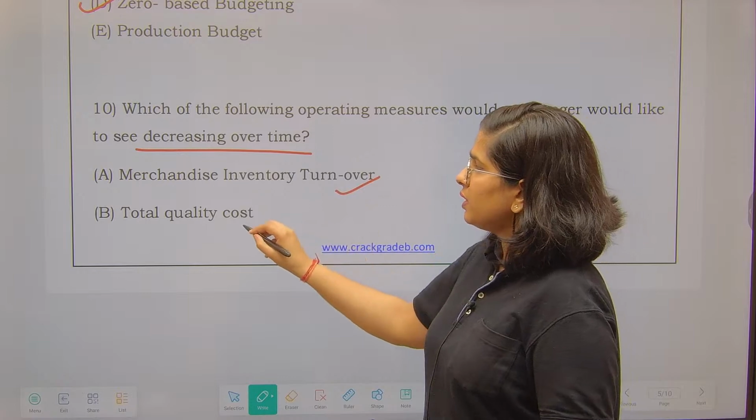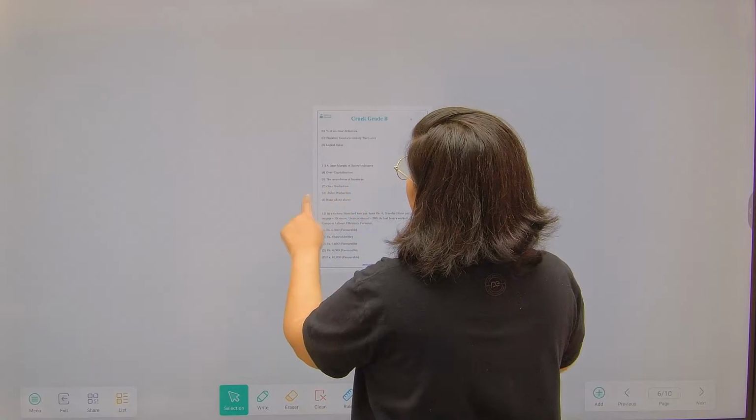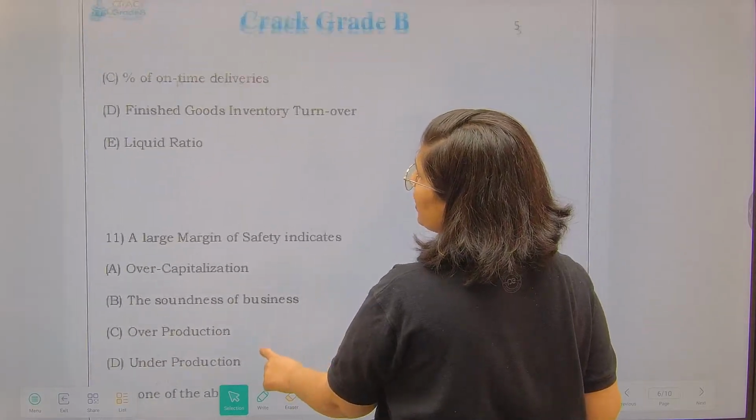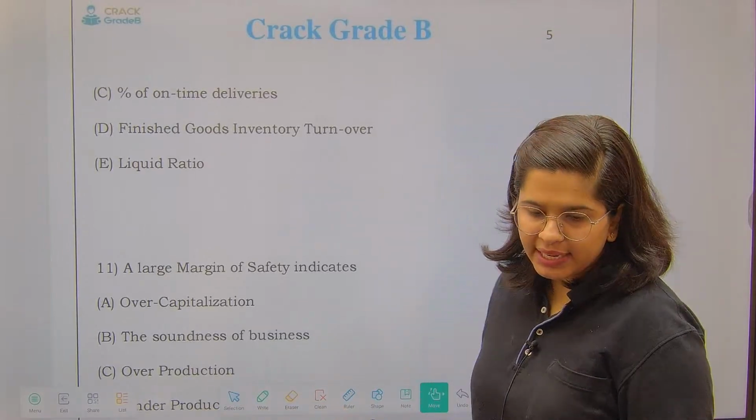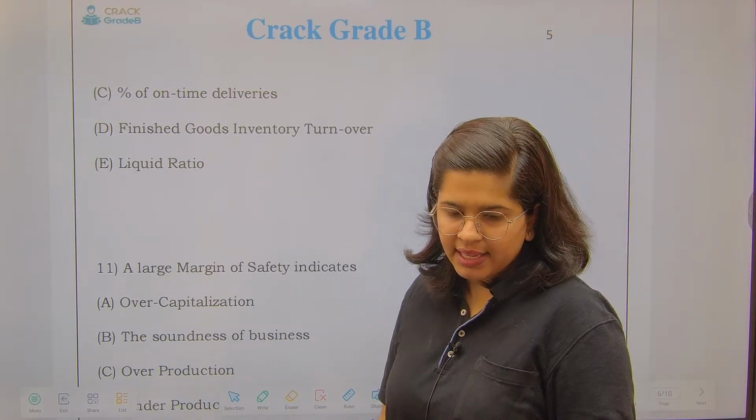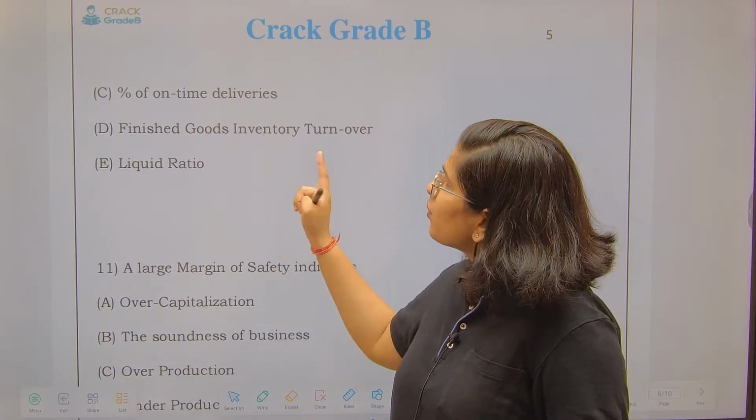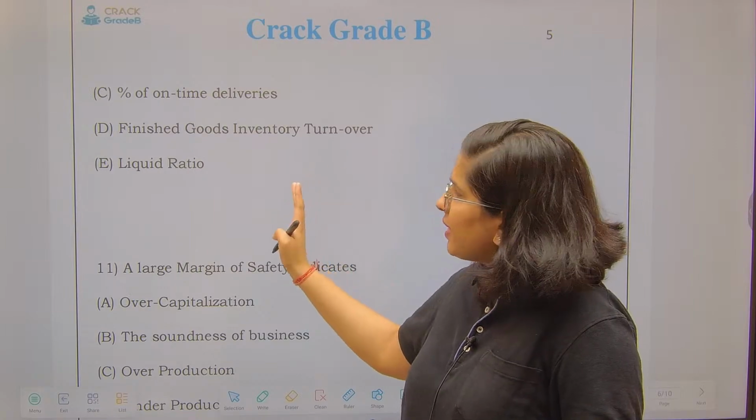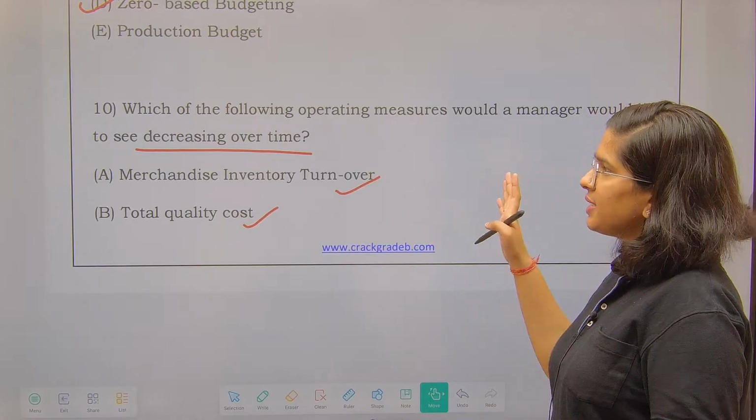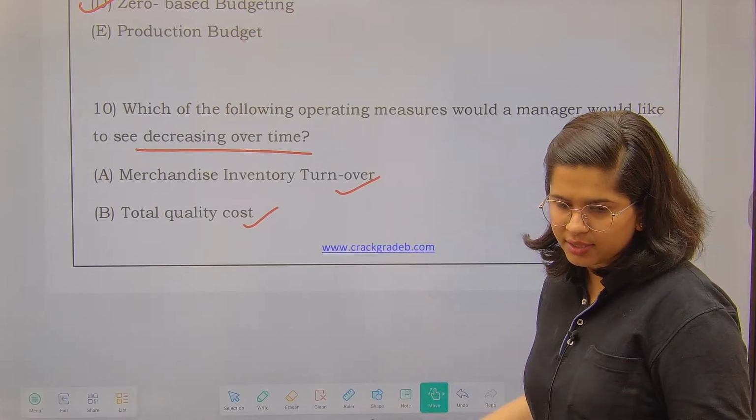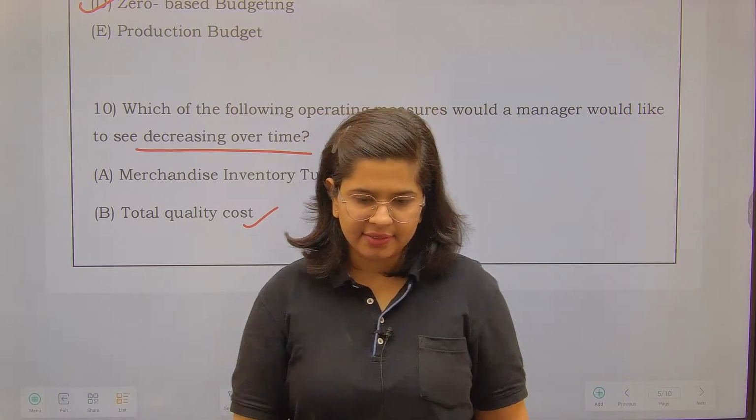Merchandise inventory turnover, total quality cost, percentage of on-time deliveries, finished goods inventory turnover, or liquid ratio. What would you like to see decreasing? Yes, I am giving you all the options. Please wait. These are all the options: percentage of on-time deliveries, finished goods inventory turnover, liquid ratios. Fine. And then merchandise inventory turnover, total quality cost. What would we like to see decreasing?